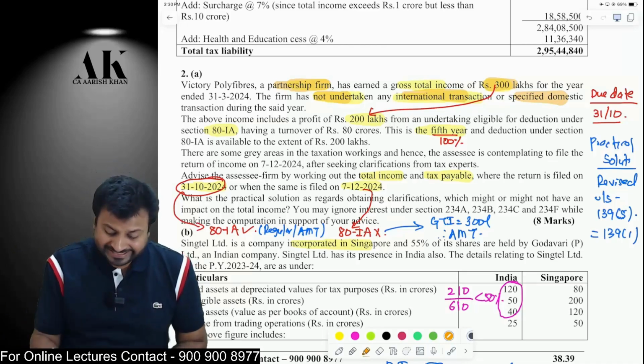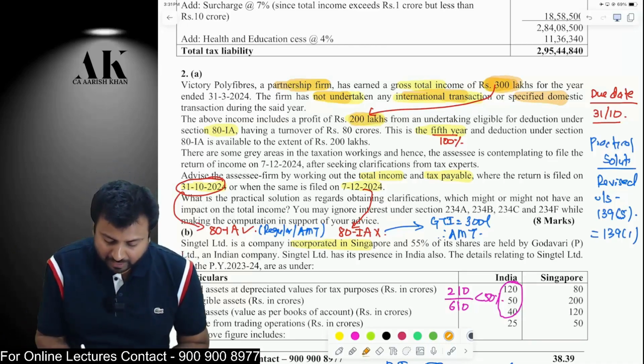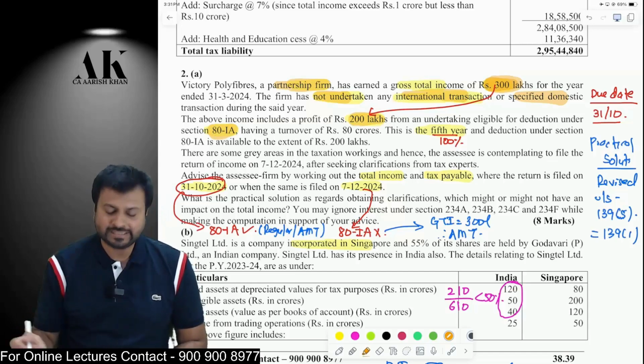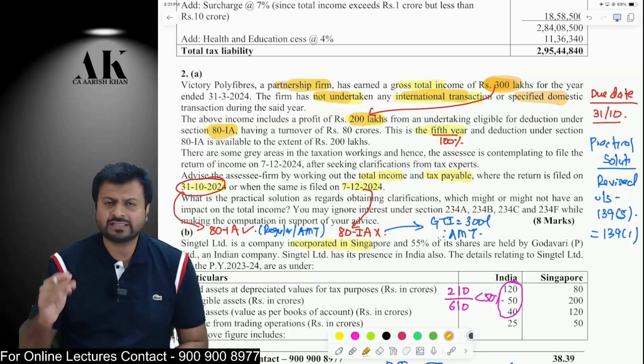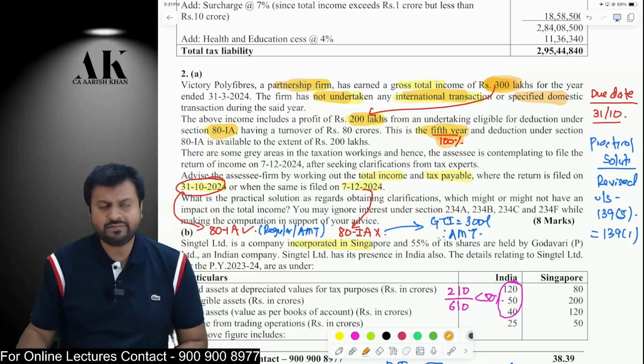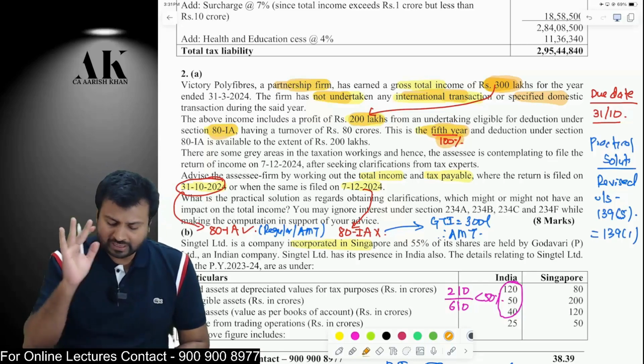Okay. Now, in this 300 lakhs GTI, the firm has a profit of 200 lakhs from a business which is covered under 80IA. So 80IA is eligible for 100% deduction for first 5 years, and after 5 years the deduction reduces. Now this is the 5th year of business, therefore assessee will be eligible for 100% deduction. Now there is a problem over here.